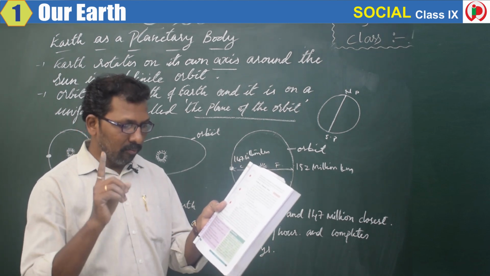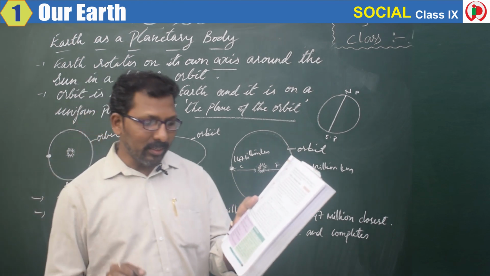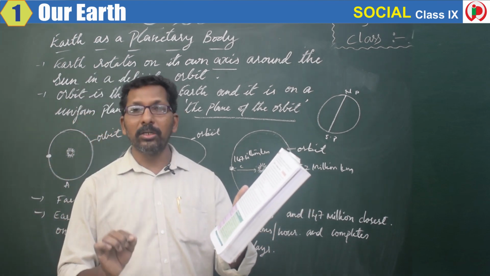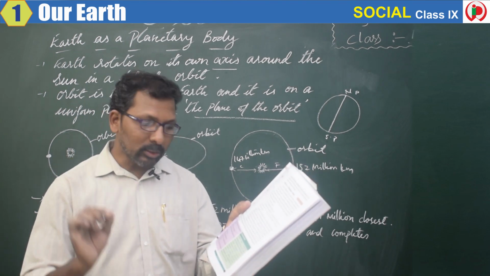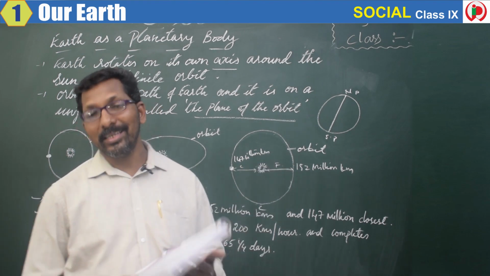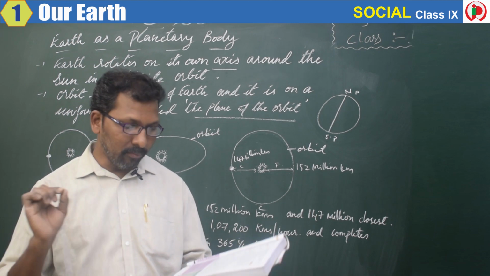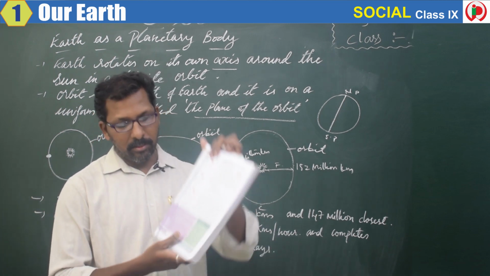So the answer is fourth one, revolution of the earth around the sun. Fifth one, tilt of the earth's axis of rotation to its orbital plane. And last one, earth's distance from the sun during the annual revolution. These are the 3 answers for the cause of the formation of seasons. Here the green box is given.